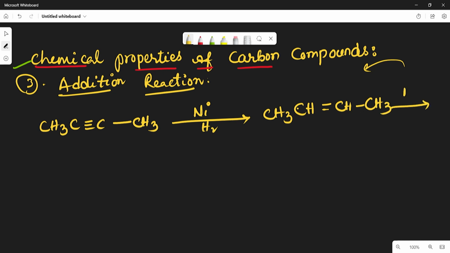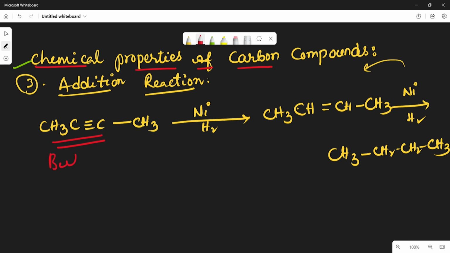And again in the presence of nickel catalyst and hydrogen, it gives CH3, CH2, CH2, CH3. If you observe here, in the first case the triple bond is there, so this is called but-2-yne.